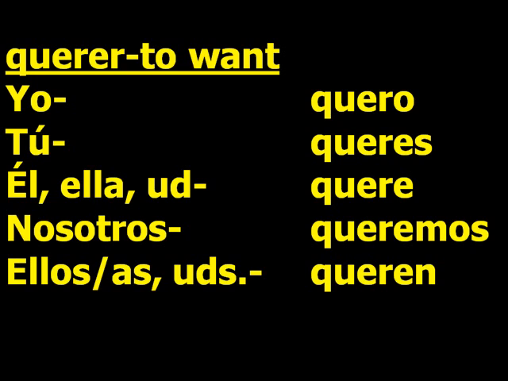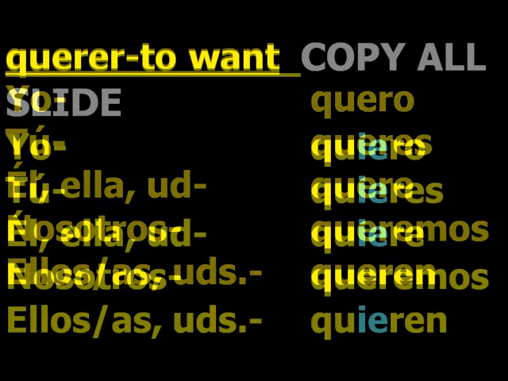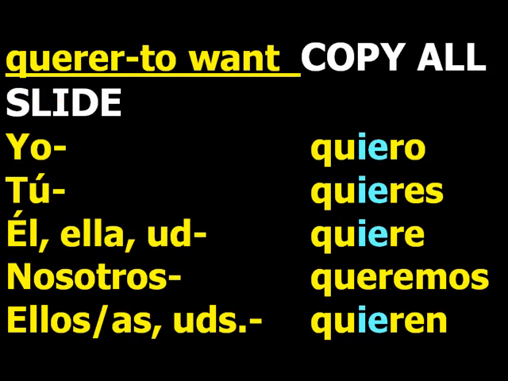A better example is with querer. Notice quiero, quieres, quiere, queremos, quieren. With the stem changing, change the E to IE in the stem. Notice, do not stem change the nosotros form. As a matter of fact, never stem change the nosotros form. Just don't do it. Just say no to stem changing the nosotros form.